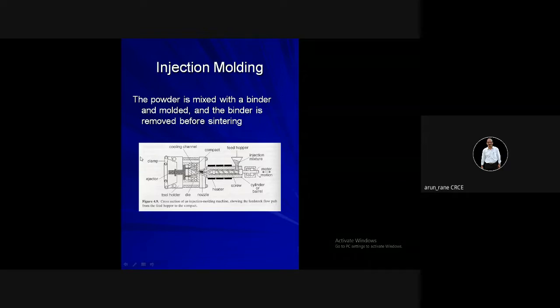When it moves backward, the mold design is such that this product moves along with the moving half, that is, it remains in the moving hub. I mean, the product will remain stationary, but since this mold is attached to the moving hub, the product will also come with the moving hub.